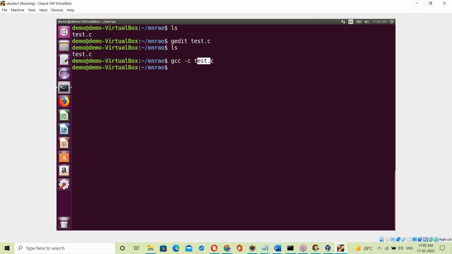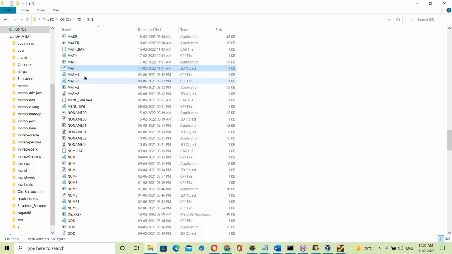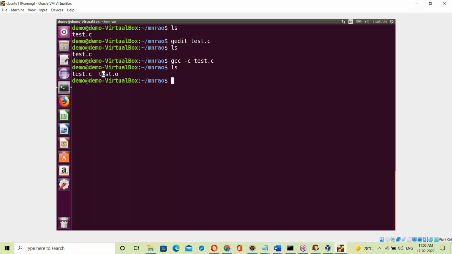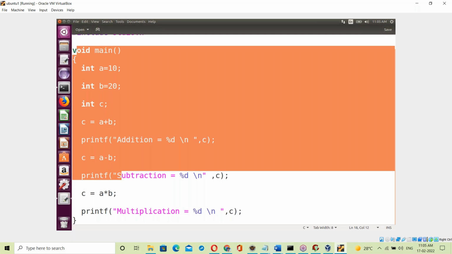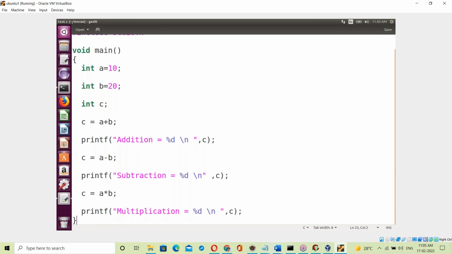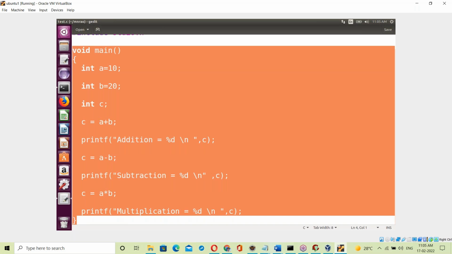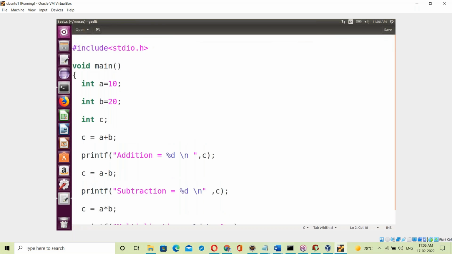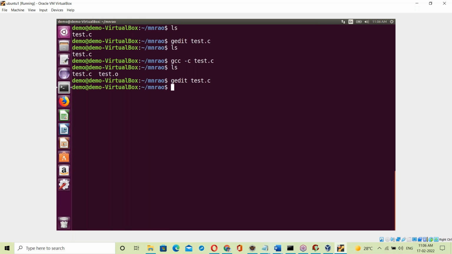Compiled. ls. See, the test.o file is generated, just like math.obj on Windows. What is test.o? This test.o contains the binary code for our C program. This part converts into binary code, zeros and ones format, and is written into an object file. Next, stdio also has its own binary code.